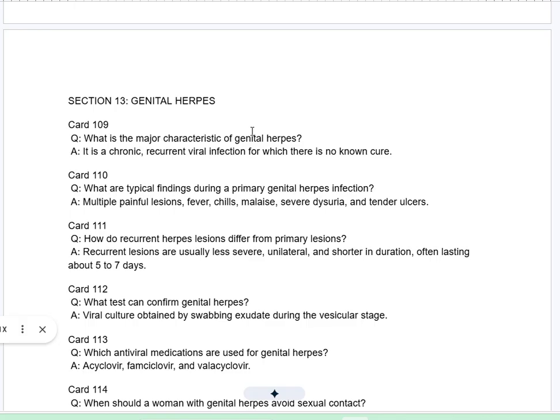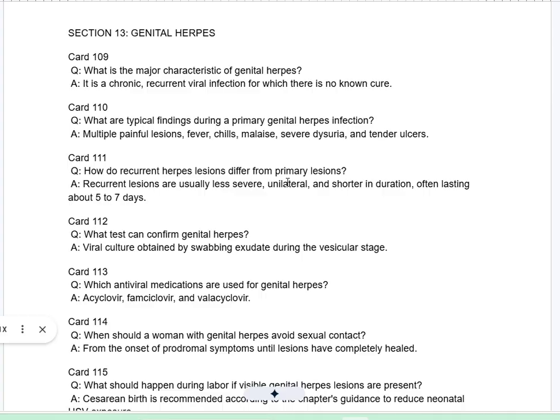Genital herpes. Card 109Q. What is the major characteristic of genital herpes? A. It is a chronic, recurrent viral infection for which there is no known cure. Card 110Q. What are typical findings during a primary genital herpes infection? A. Multiple painful lesions, fever, chills, malaise, severe dysuria, and tender ulcers.